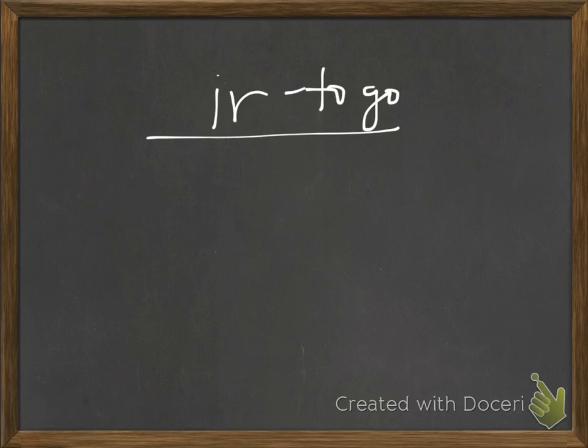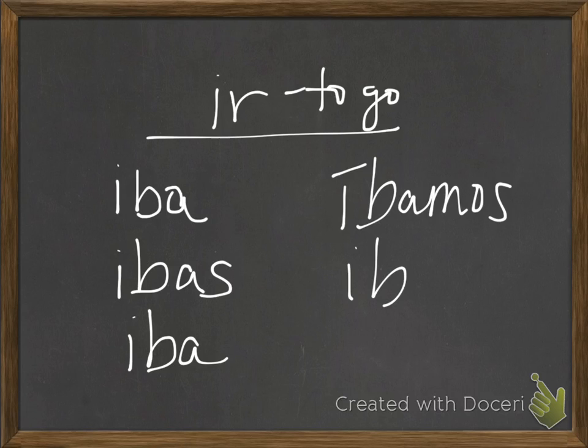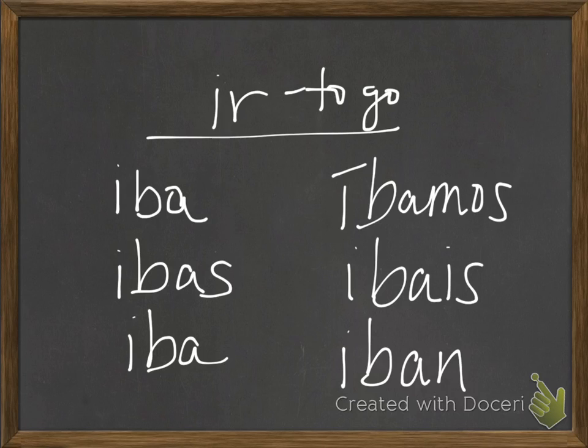Okay, our first irregular verb. There are only 3 in the imperfect, which makes it one of the easiest tenses to remember. Iba, ibas, iba. Íbamos. Ibais. Iban. Make sure you pause it if you need more time, we're going to put up the next verb.